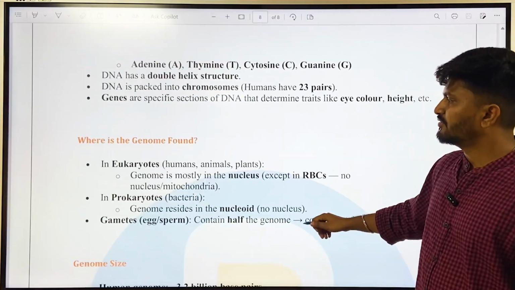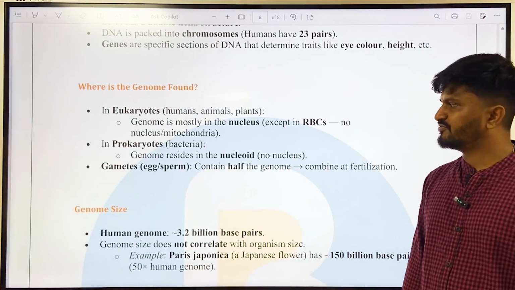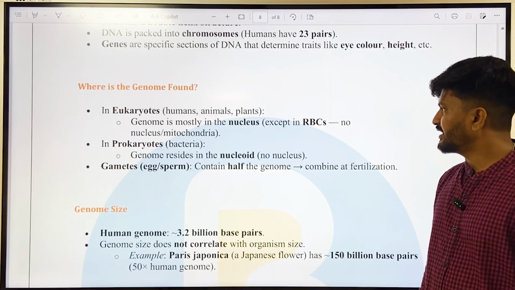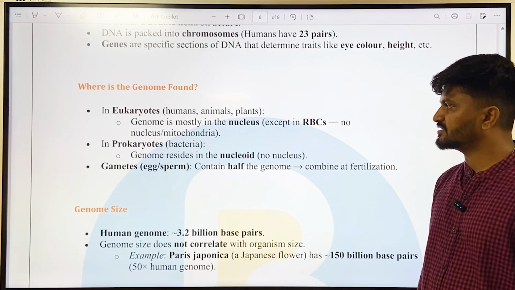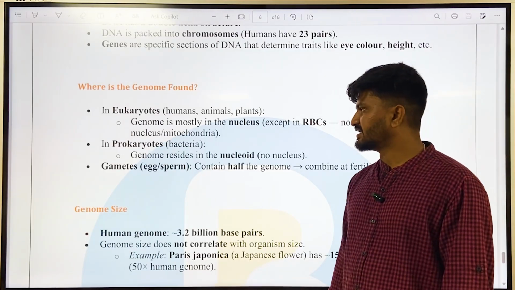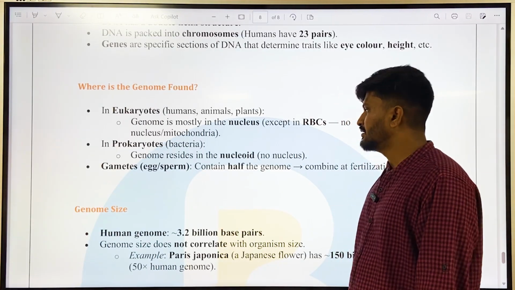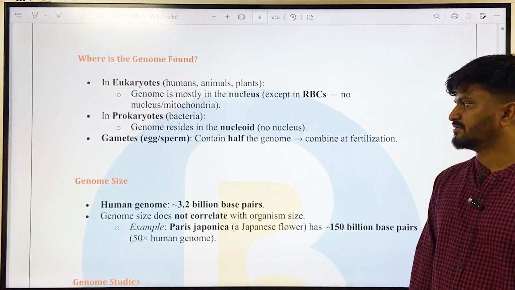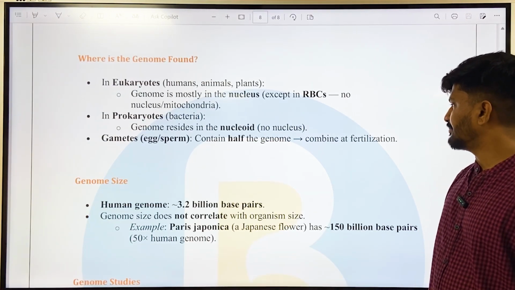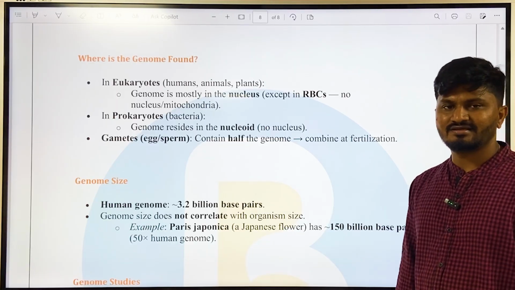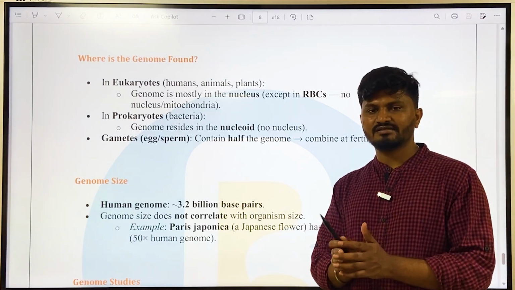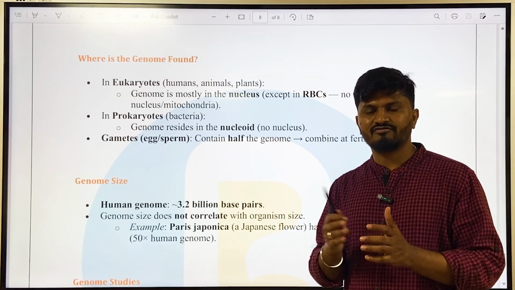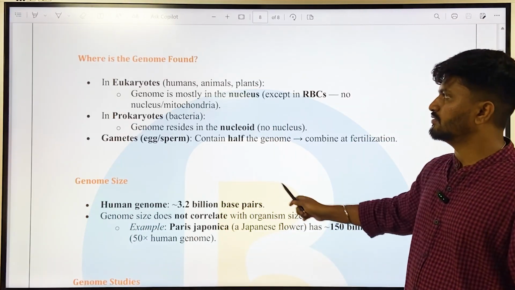Okay, and then where is the genome found? Genome is found in eukaryotes, that is humans, animals and plants. Genome is mostly in the nucleus, except in RBCs, which have no nucleus or mitochondria. And then in prokaryotes, bacteria, the genome resides in the nucleoid. And in gametes, eggs or sperm contain half of the genome, which combines at fertilization. Half from this, half from here, combine together to form the full genome foundation.